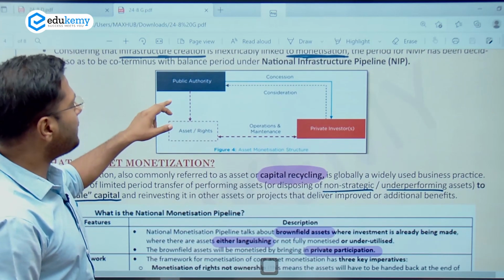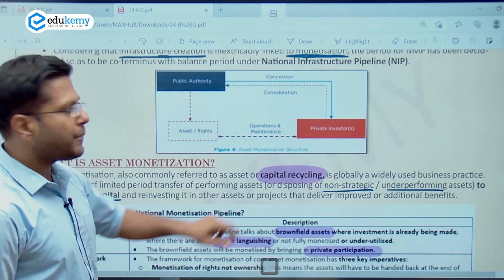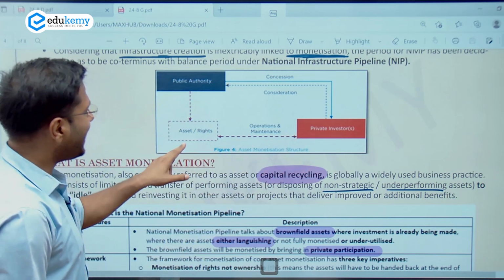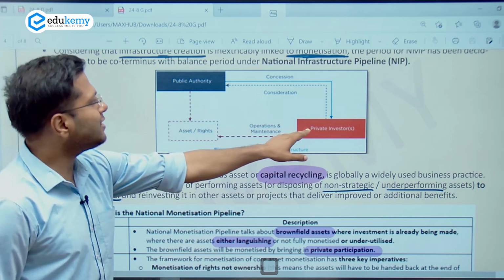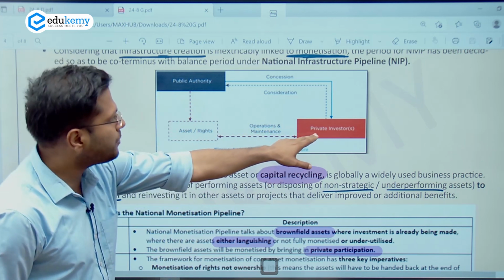So a beautiful image talks about this public authority and private investor, and this is the asset rights. The asset right belongs to the government and it has passed on certain rights of operations and maintenance to the private party, right?